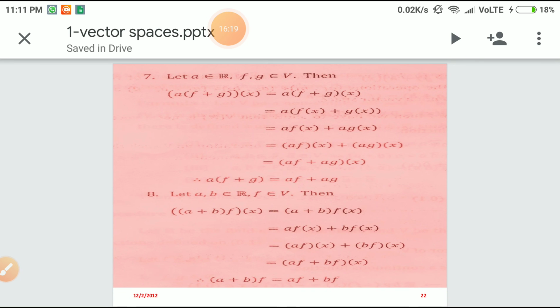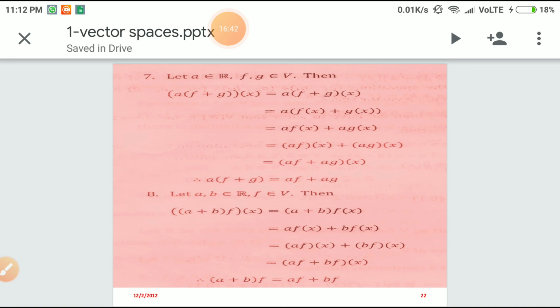Now we are going to verify the remaining 4 properties of a vector space. Take a belonging to R and f and g two members of V. Then (a(f + g))(x) equals a(f(x) + g(x)), that is nothing but af(x) + ag(x), so af + ag of x. Therefore a(f + g) is the same as af + ag.